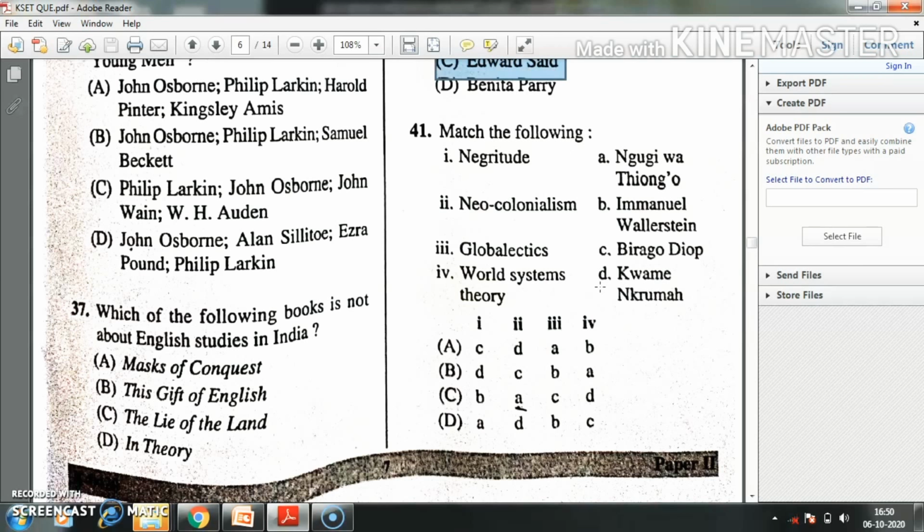Question number 41. Match the following: Negritude, Neoclassicism, global ethics, and world system theory. Here the right answer is option A.